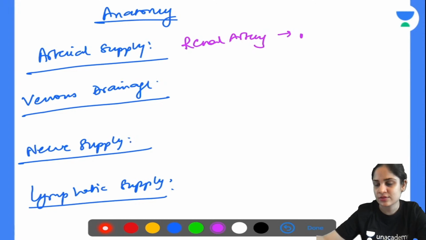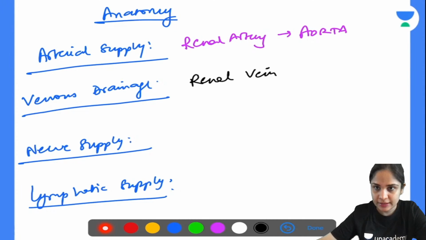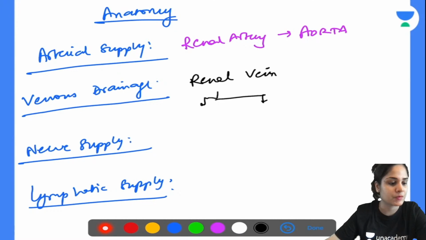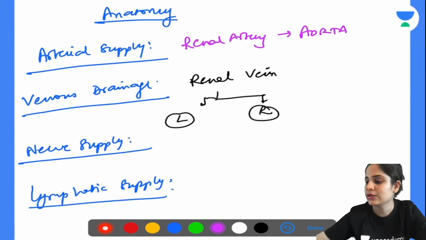What about the venous drainage? Venous drainage also very easy. It comes from the renal vein. Now you have to know a little bit about the renal vein, because this is one of the questions that they ask in the exam. So you have to tell me which renal vein is longer, the left renal vein or the right renal vein. Also, you need to know that the right renal vein just drains the kidney and the adrenals.